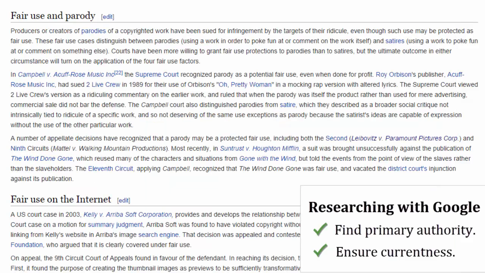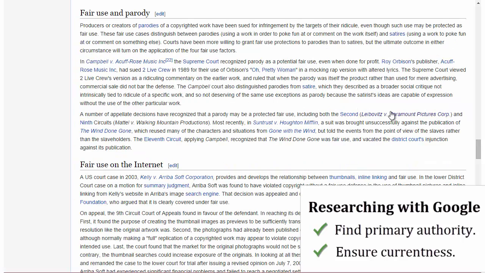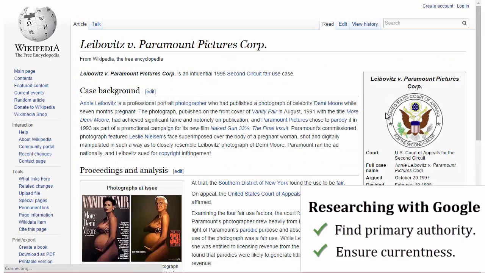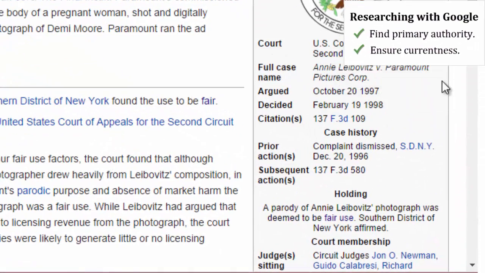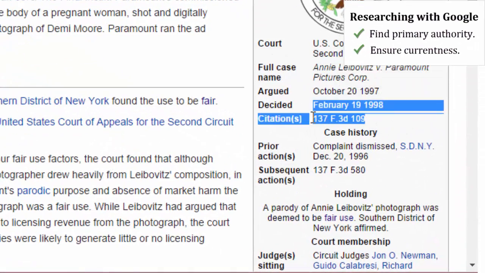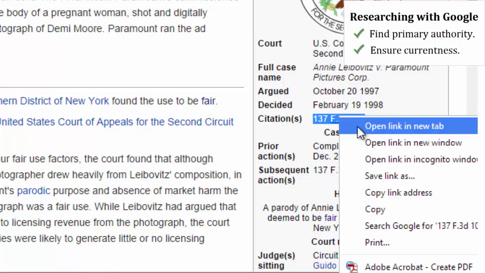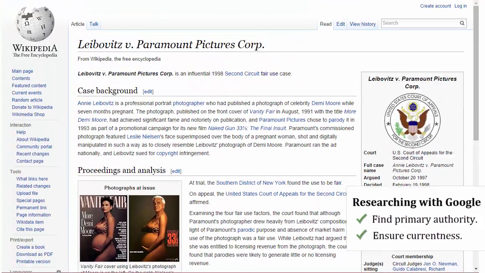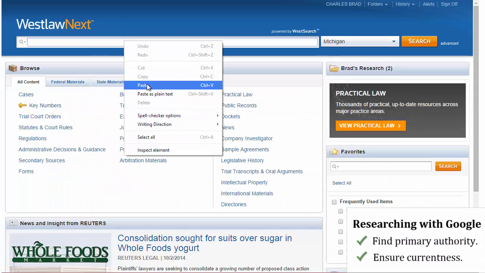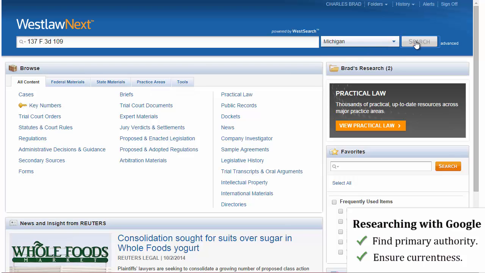Now I just want to show you the second rule for doing a Google search, which is you need to ensure that the primary authority you're finding is still current. And usually use some other product like Westlaw or Lexis. And so I clicked on Leibowitz here, and I highlighted the citation, and I'm going to go pop that into Westlaw here. You could put it in Lexis. You could go to Google Scholar and look it up as a case.